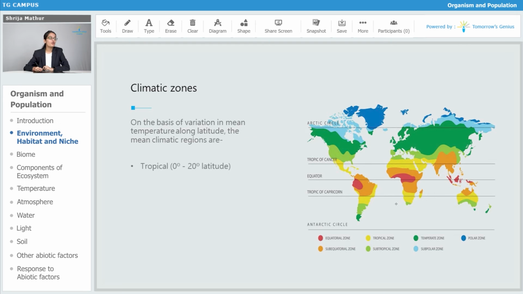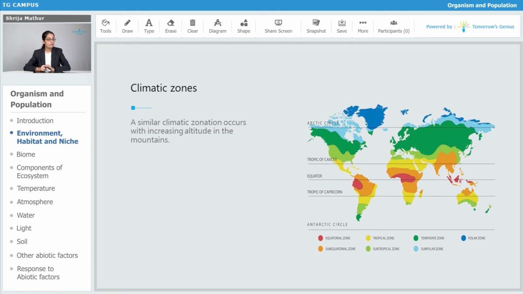The first one is the tropical, that lies from 0 degree to 20 degree latitude. Second is the subtropical, from 20 degrees to 40 degree latitude. Then it's the temperate, from 40 to 60 degree latitude. Arctic and Antarctic, from 60 degree to 80 degree latitude. So these are the areas determined by the mean temperatures which are present. The mean temperature declines as we move from the tropical to the Arctic region. Yes, the temperature keeps on decreasing. It is minimum at the poles and maximum at the equator.